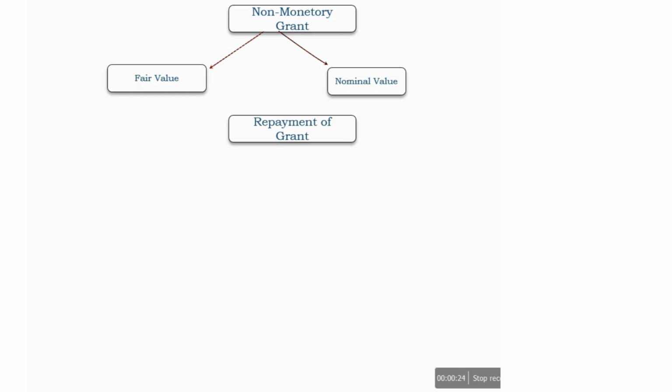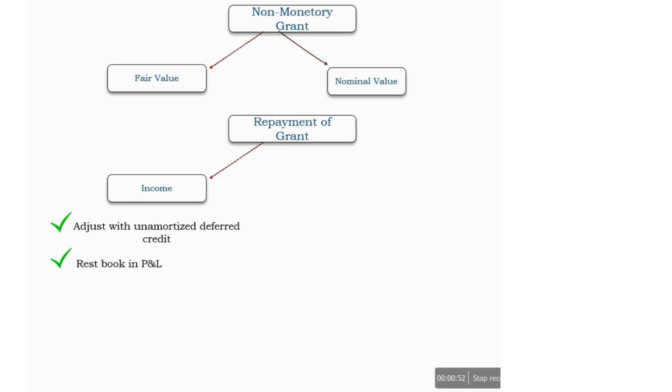The treatment depends upon whether the grant is in the nature of income or in the nature of an asset. So the accounting treatment depends on the nature and the policy we adopted at the time of recognition of the government grant. In case of income, if we have any unamortized deferred credit, first we have to derecognize that and the balance amount we have to book in P&L. And if there was no unamortized deferred credit, then we have to book it directly in P&L.